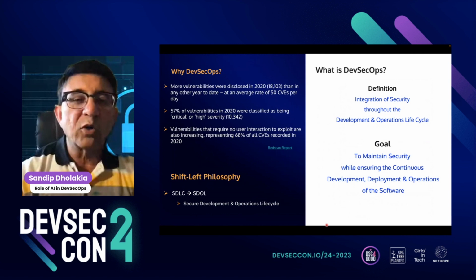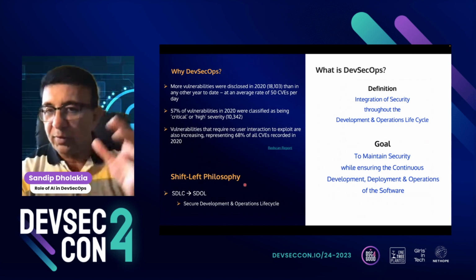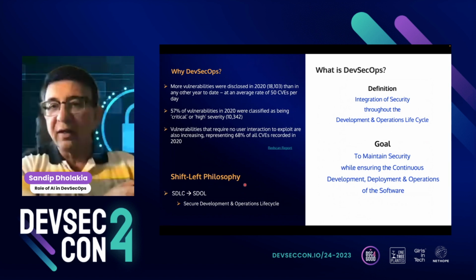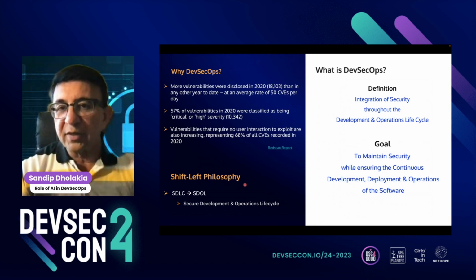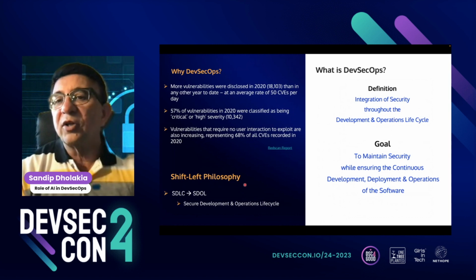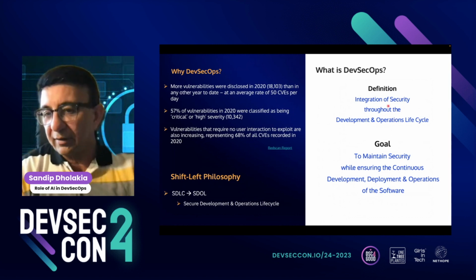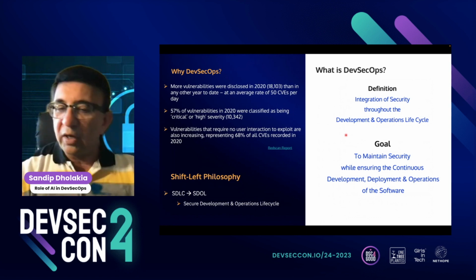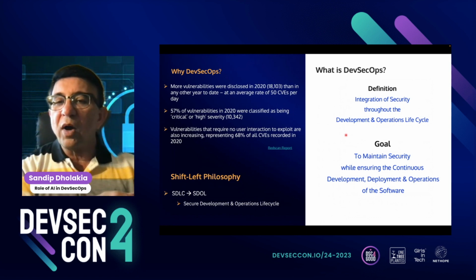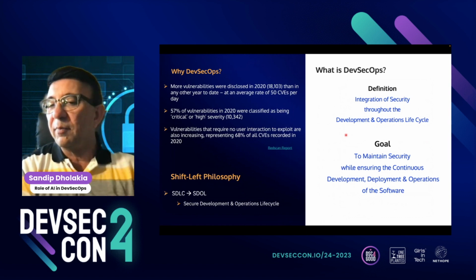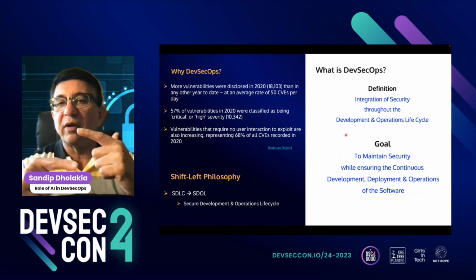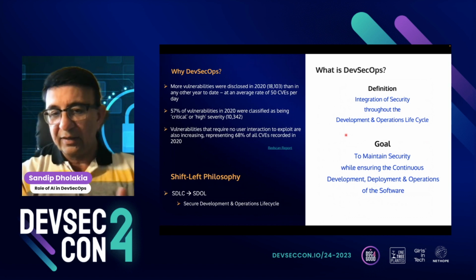And that's what we do here with this shift left philosophy, because we want to embed security right at the beginning and have it all the way up to the deployment and the operations. So that is what the definition basically says here, that we want to integrate, and obviously our goal is to make sure we are secure end to end. So originally it was a secure development lifecycle, but now the industry is slowly shifting to secure development and operations, so SDOL instead of SDLC.